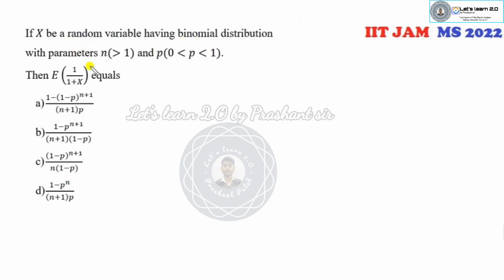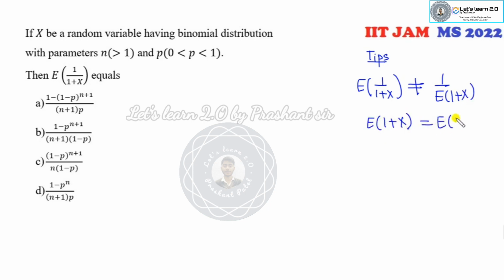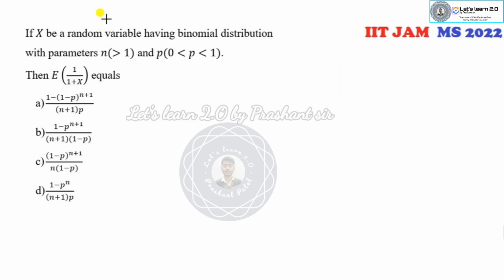Okay, look at this another one. X is a random variable having the binomial distribution with n and p, and which of the following is true? First of all, always remember this value is not equal to 1 over E of 1 plus x. Although if it is written like here, then it is fine, then you can write this number as E of x plus E of x. But whenever you have this, you have to apply the Jensen inequality. But there is no need to find that because they are talking about the exact value. Okay, now the answers depend upon n and p.